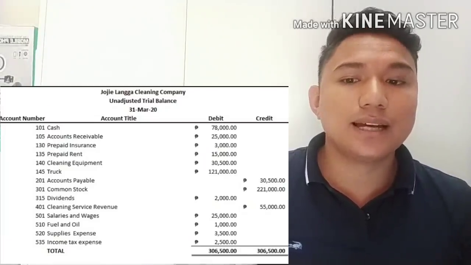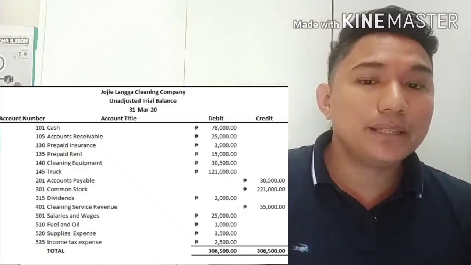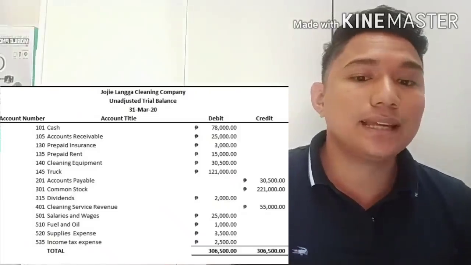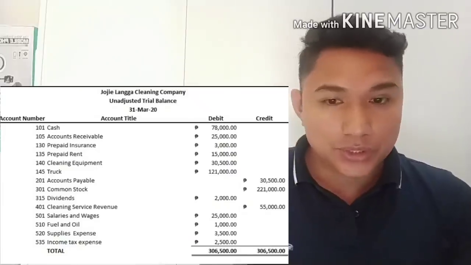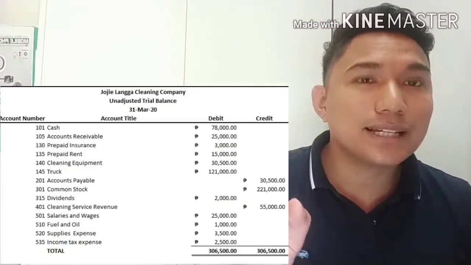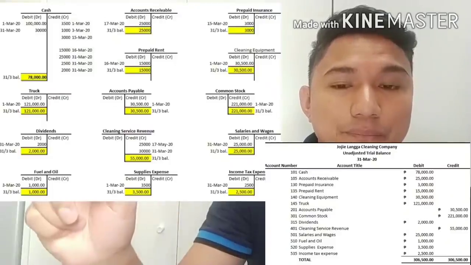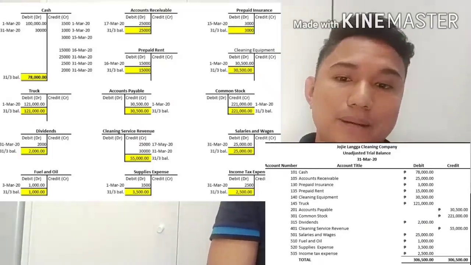You can see the account number, account title, the debit column on the right side, and the credit column on the left side. So let's transfer all the balances of accounts from the ledger into the unadjusted trial balance.